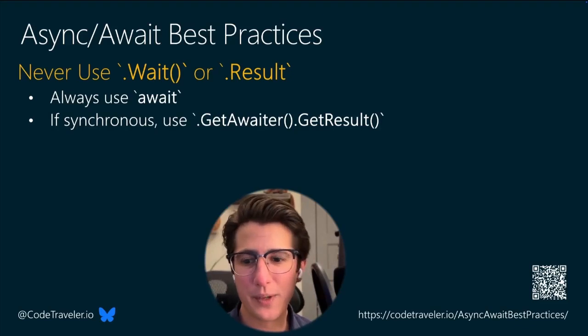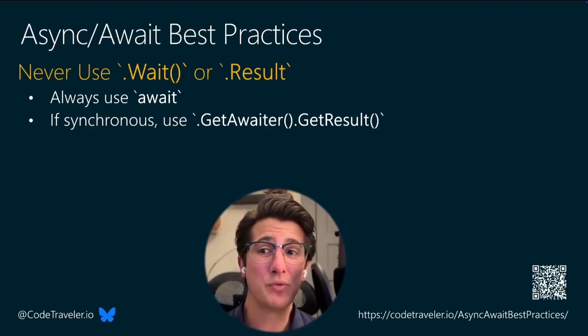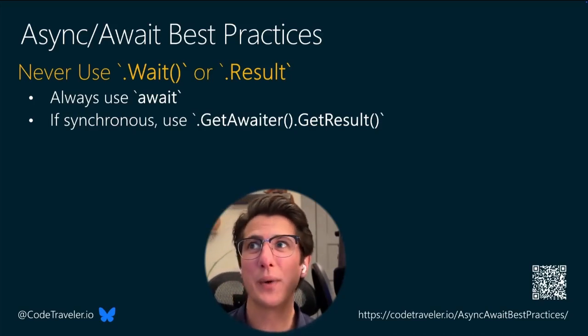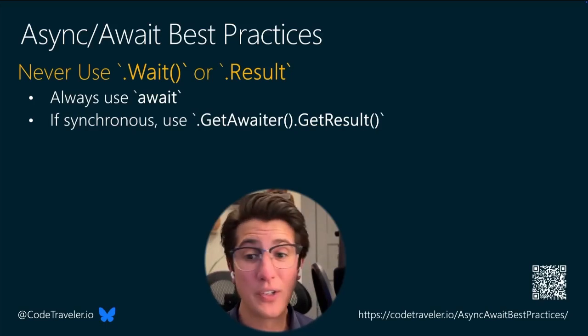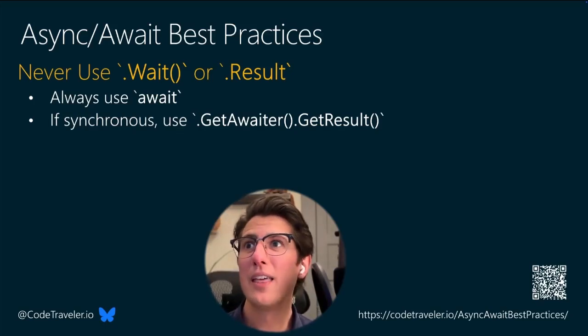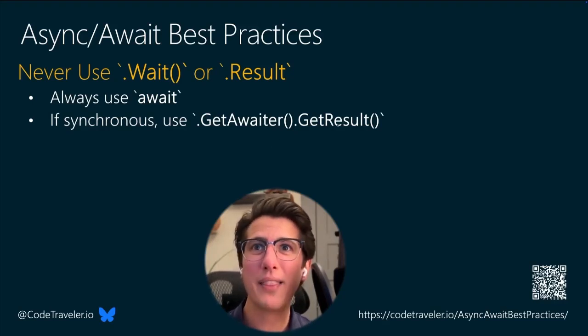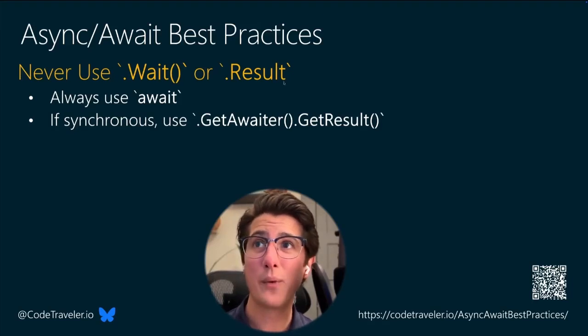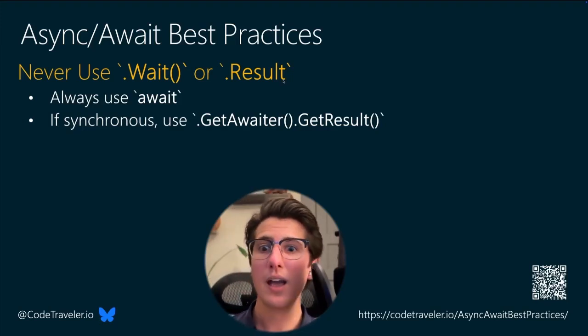I still see some interfaces that have a method that returns a bool, and not a Task<bool>, just a bool. And if I have to call a task that uses async await, then yes, we have to use sync over async. But in that case, the recommendation I want to give you is to use GetAwaiter().GetResult(). Now, GetAwaiter().GetResult() does the same exact thing as .wait, and it does the same exact thing as .result. It replaces both of them.